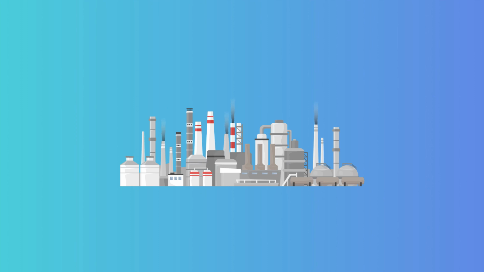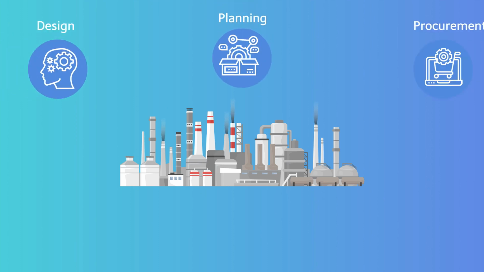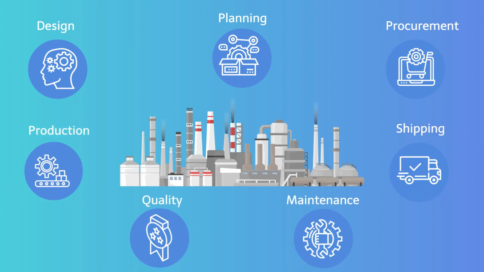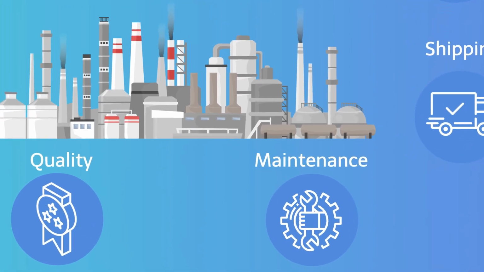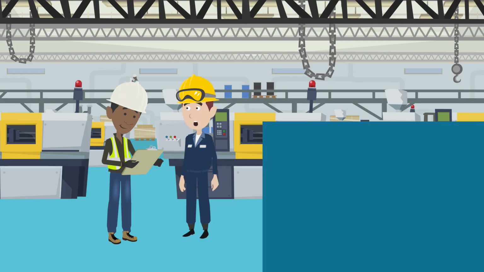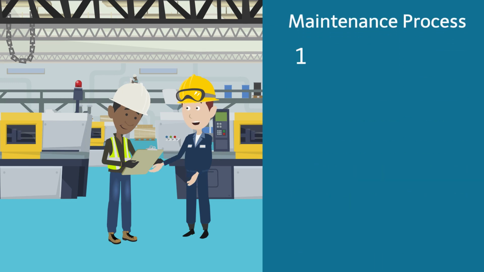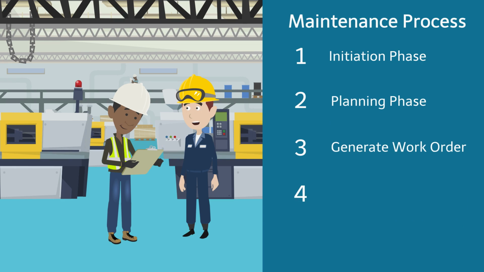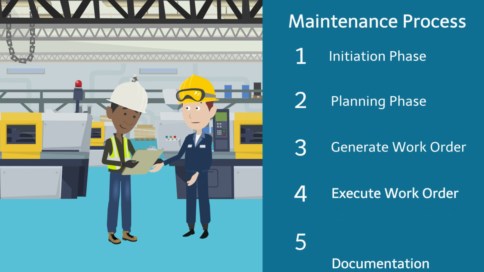A manufacturing industry has cross-functional departments such as design, planning, procurement, production, quality, maintenance, and shipping. Maintenance has a traditional and complex workflow. The traditional maintenance workflow starts from the initiation phase, planning phase, generating the work order, executing the work order, and documentation.